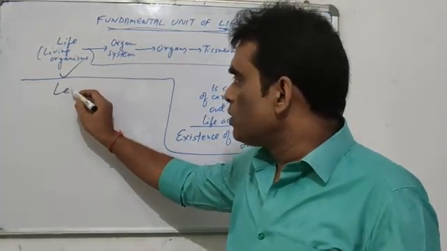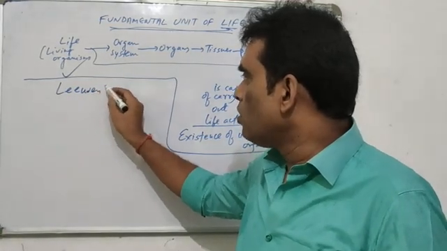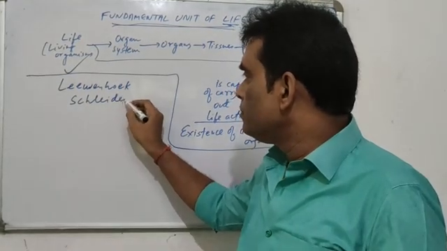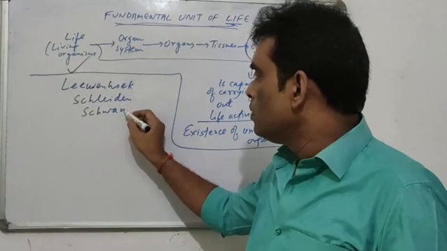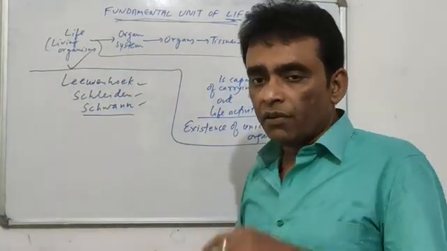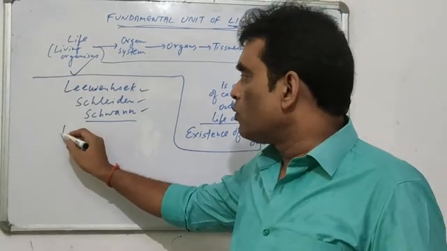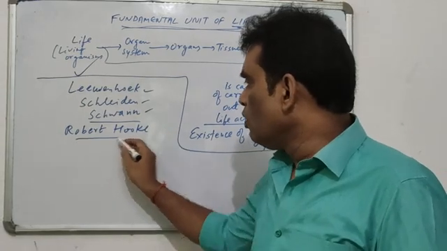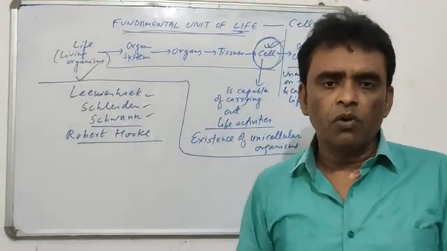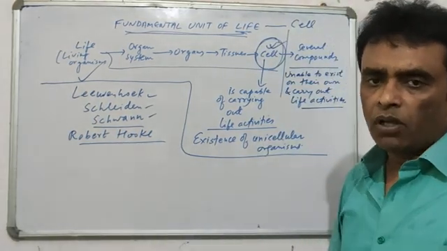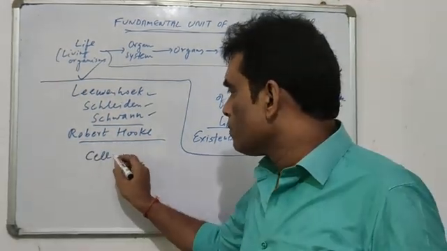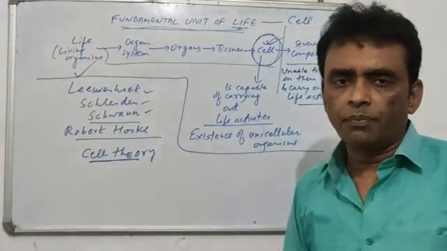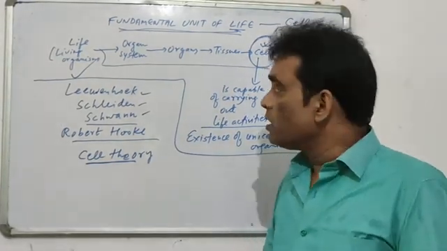There are a lot of scientists that you can see in your book: Leeuwenhoek, Schleiden, Schwann. A large number of scientists have worked on the activity of the cell. Of course, the cell was first found by the scientist Robert Hooke, and they have all worked on it to know what a cell is and what it is made up of, and they have summed up all these things in the cell theory.